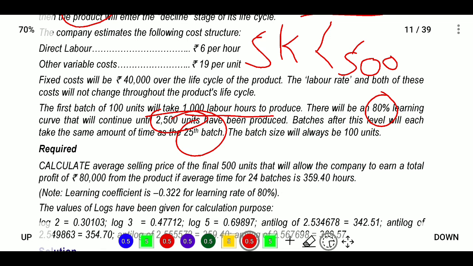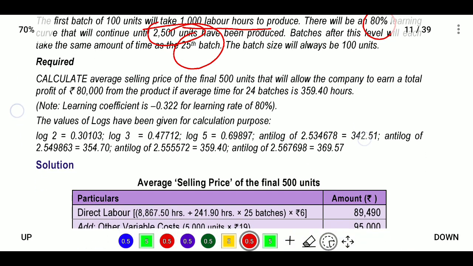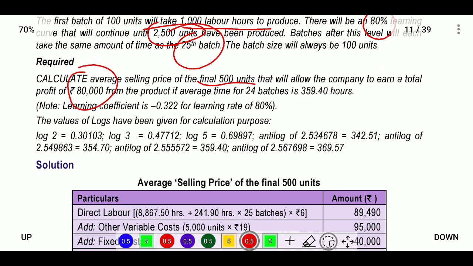For the 50 batches, up to the 24th batch they provided the average time, and from the 25th batch to the remaining 50 batches there will be the same time. So we will calculate the average selling price for the total units required. Next, calculate the average selling price of the final 500 units that will allow the company to earn a total profit of 80,000. They provided the desired profit as 80,000.